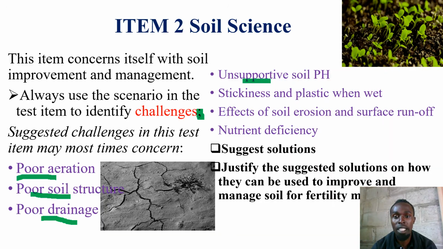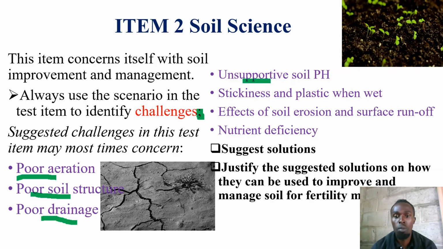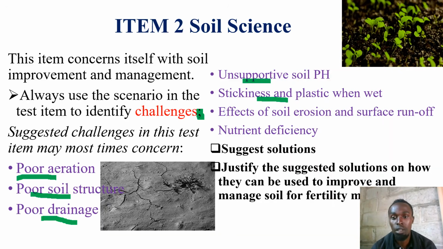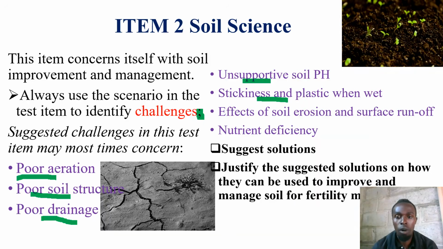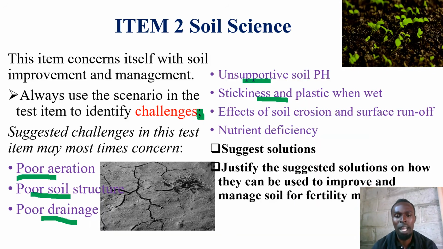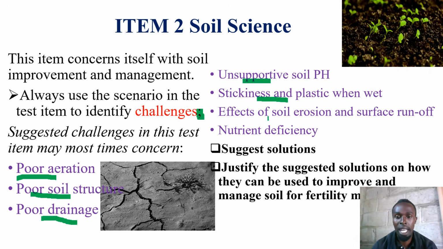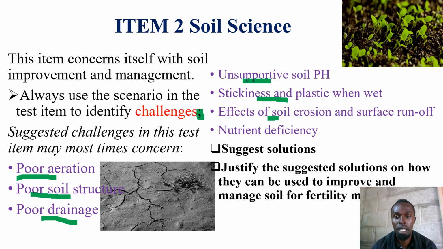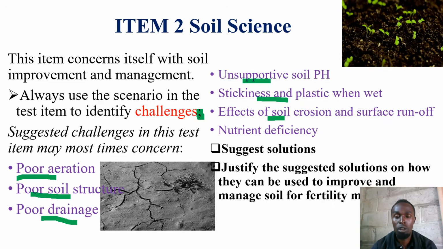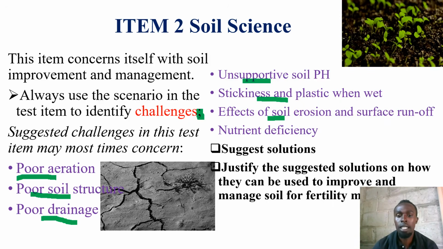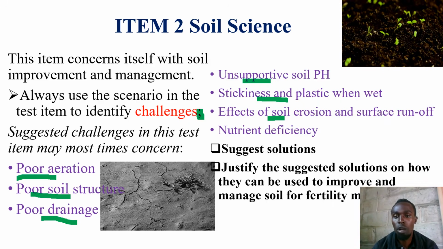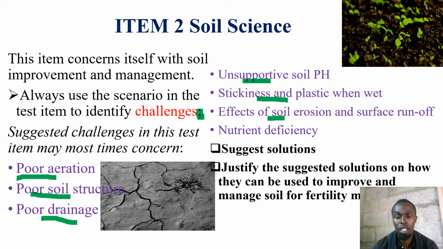There will be issues of unsupportive soil pH, and stickiness and plasticity of soil when wet, or even hard to till, hard to work when dry. Issues of that kind really limit fertility of the soil or ability of the soil to support crops. Yes, there will be issues on effects of soil erosion and surface runoff.